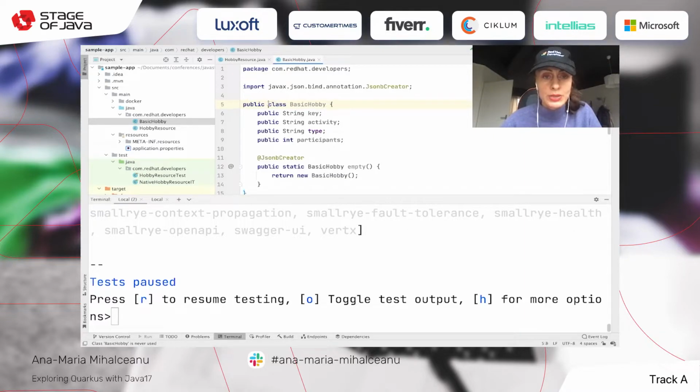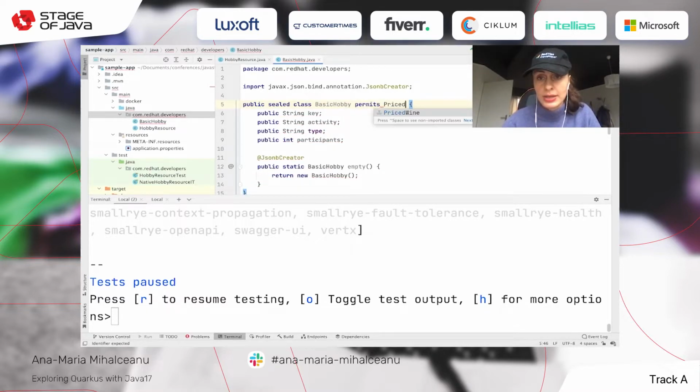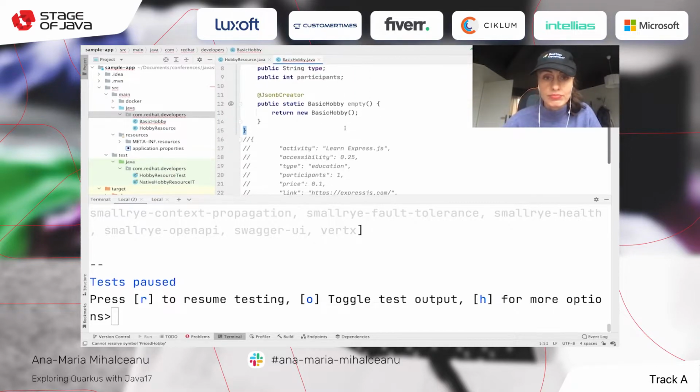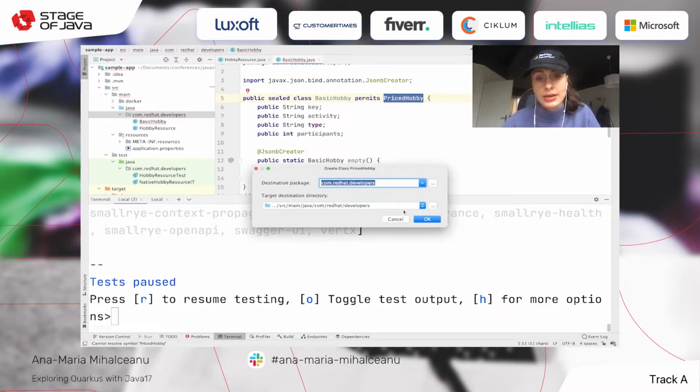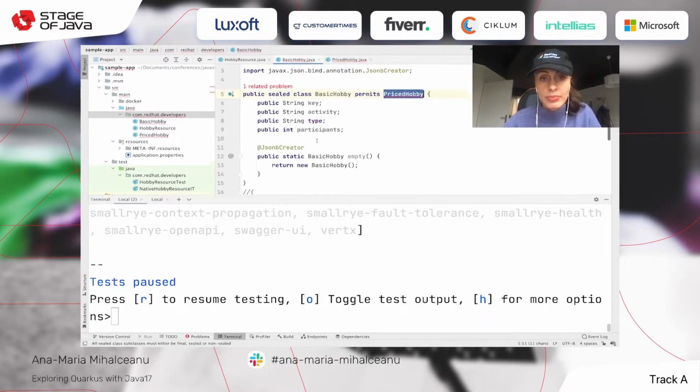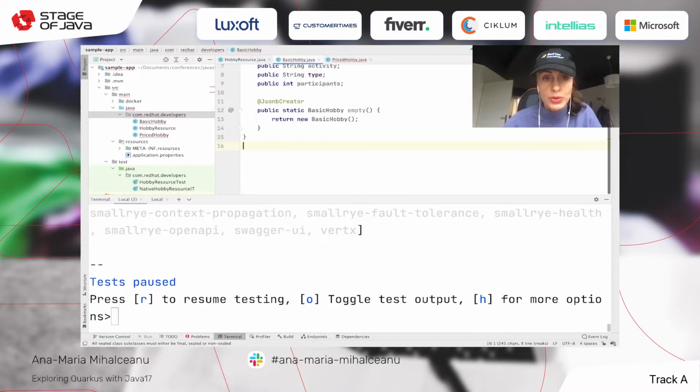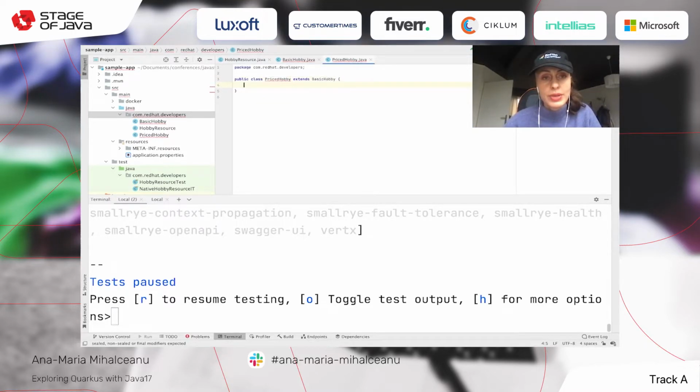So what I can do, I can say that this is a sealed class that will allow inheritance only to another class that's called priced hobby. And this way I'm strengthening the API that I'm building. So I'm just putting what I need. Priced hobby, well, I'm gonna copy paste this.